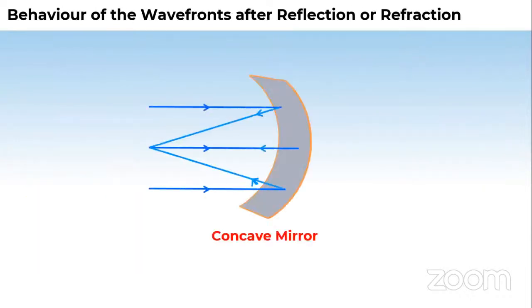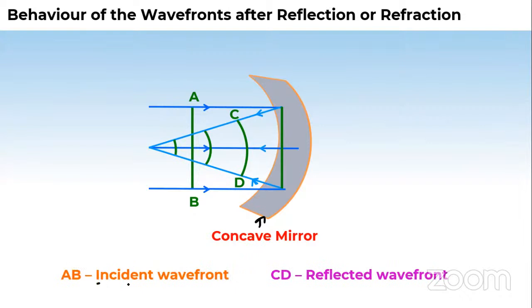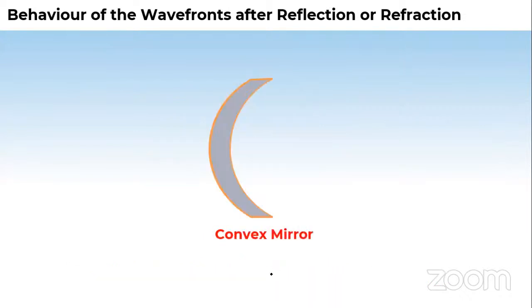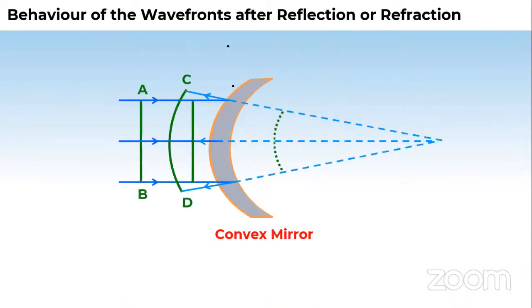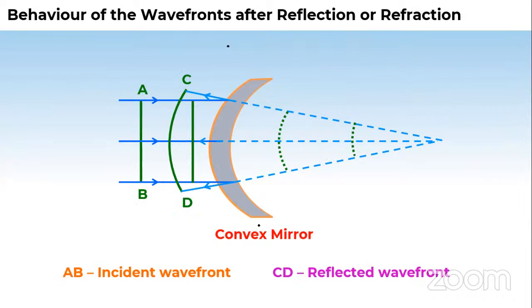Now we were at this: to see the behavior of the wavefronts after reflection or refraction. So see in front of you, this is a concave mirror. This is AB, the incident wavefront. This is CD, the reflected wavefront. This is a convex mirror. These things also we have seen. So what is happening here? Suppose rays are coming parallel like this in a convex mirror.